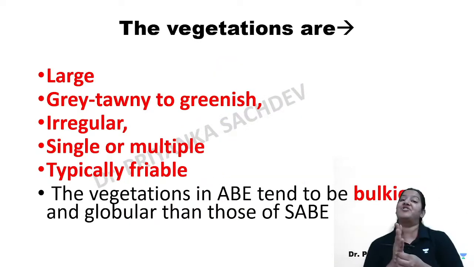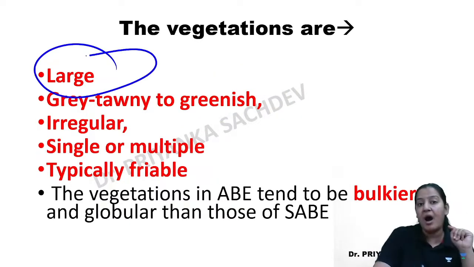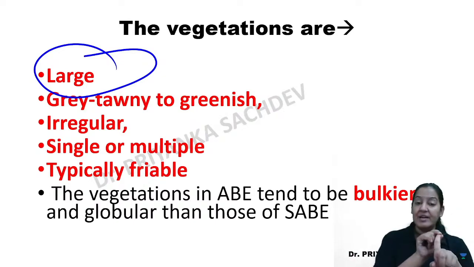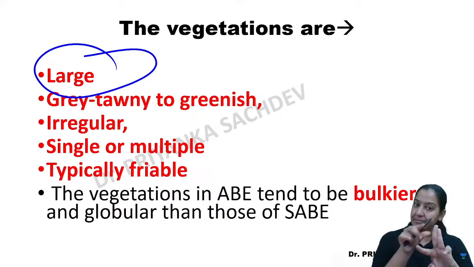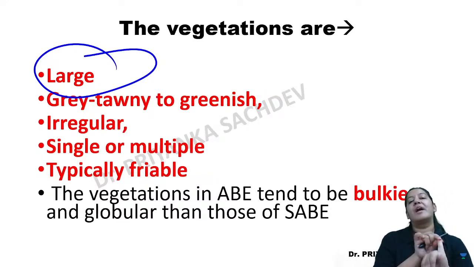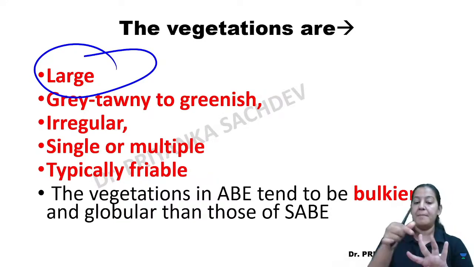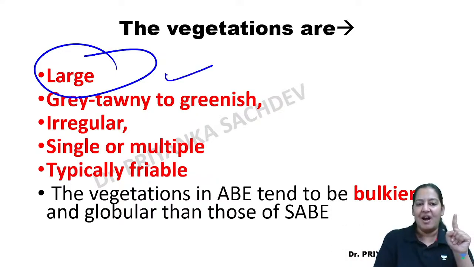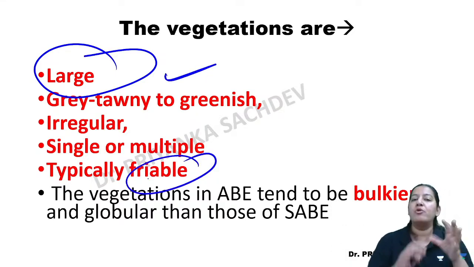Coming directly to the vegetations. Here the vegetations are large. So compare the four vegetations in size. In the first, rheumatic heart disease, they were small. In Libman-Sacks as well as NBTE, both of them were medium size, and I'm saying now they are large. So small, medium, large, if you are talking in a sequence. Here the vegetations are large, so large that they are friable, they will just break off from there.